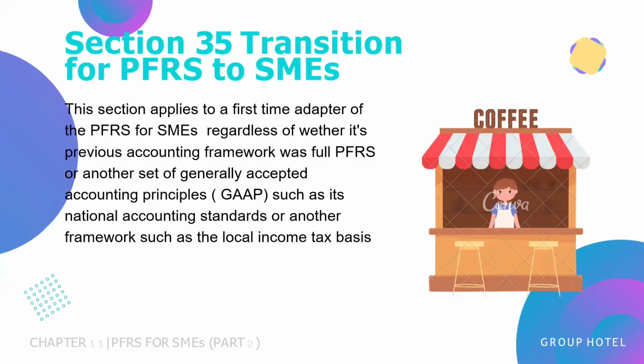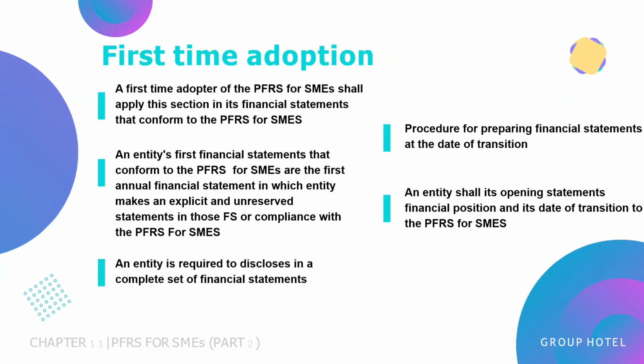Section 35. Transition to the PFRS for SMEs. This section applies to a first-time adopter of the PFRS for SMEs regardless of whether its previous framework was full PFRS or another set of generally accepted accounting principles. First-time adoption is the first set of financial statements in which the entity makes an explicit and unreserved statement of compliance with the IFRS for SMEs. It can be switching from national GAAP, full IFRS, or never having published general-purpose financial statements in the past.